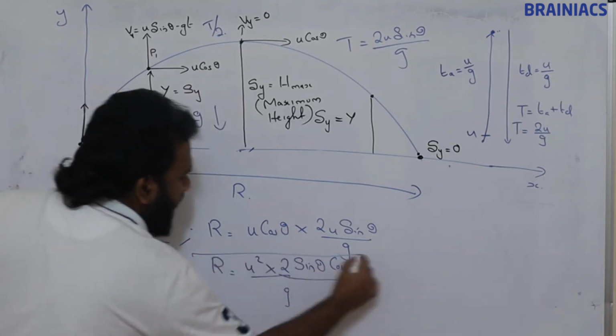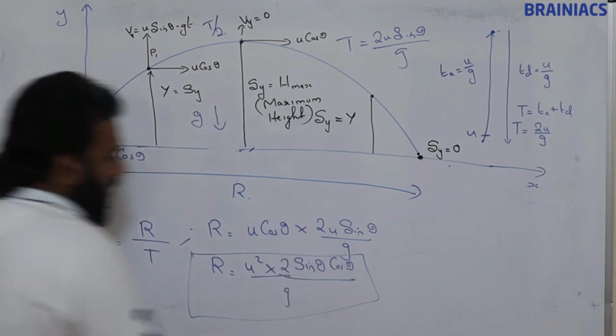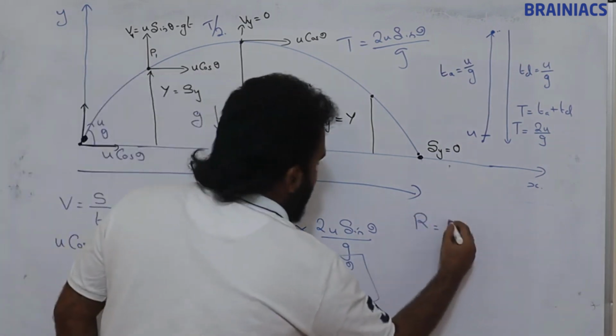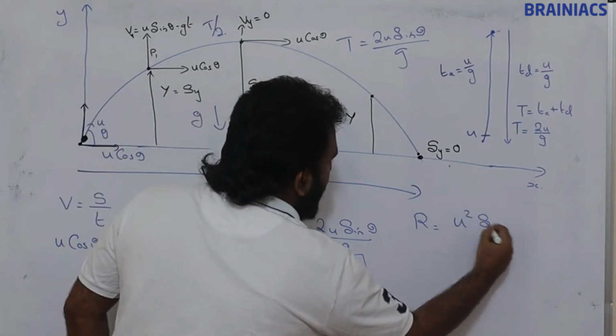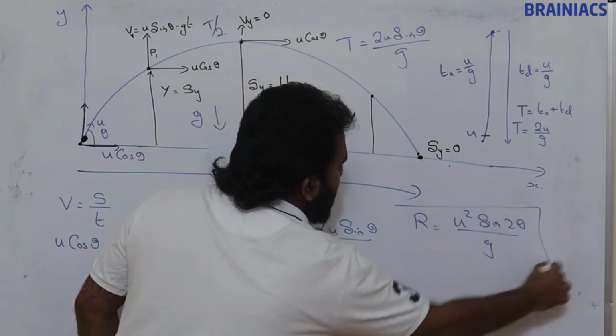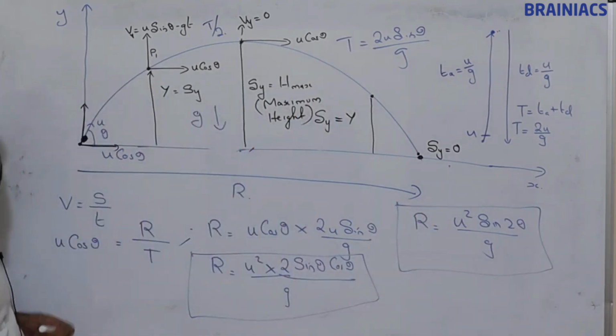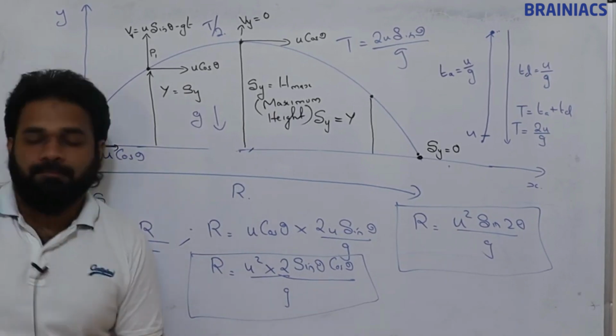This is also correct. And 2 sin theta cos theta is sin 2 theta, so we can write R is equal to u square sin 2 theta divided by g. So this is the range. Clear? So we got the time of flight, maximum height and range. Please note it down.